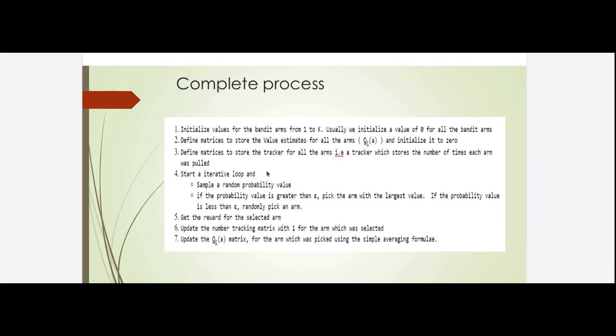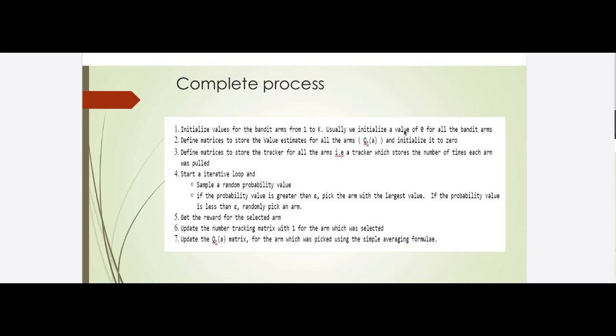The first step is to initialize the values for the bandit arms from 1 to k. Let's say for example there are 10 arms, so k would be 10. Usually we initialize a value of 0 for all the bandit arms.